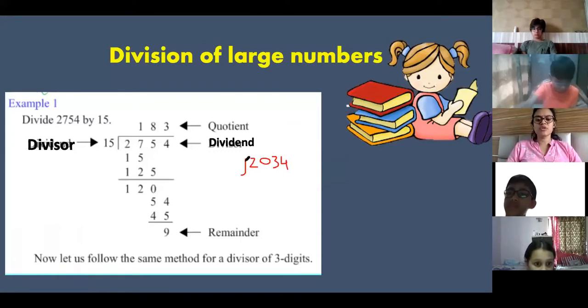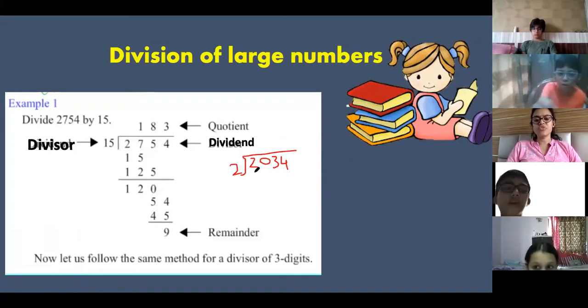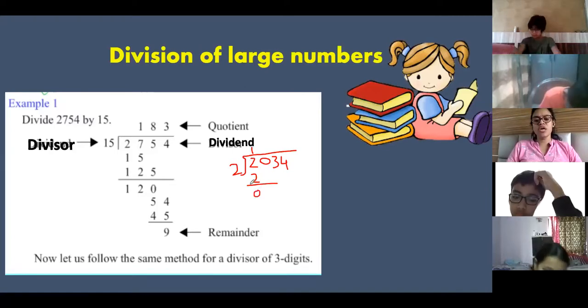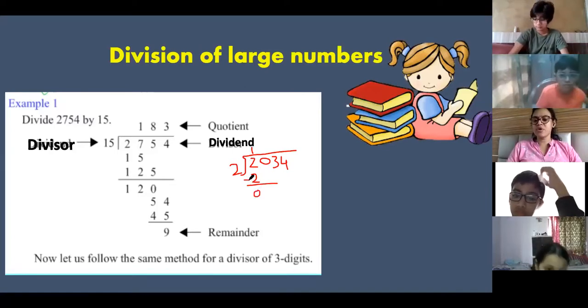Aisha is not able to see, so I'm writing it over here. Now, if you divide it, you will check it. Yes, write it. 2 ones are 2. Those who can do it on your own, please complete it. 2 ones are 2. Answer is 0. If you subtract it, this is the normal method.